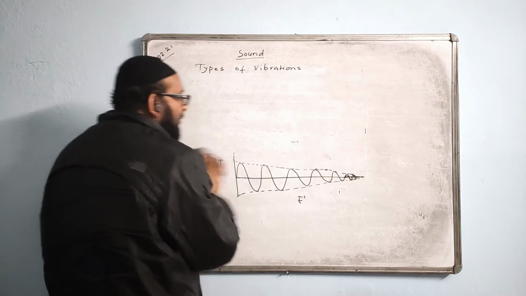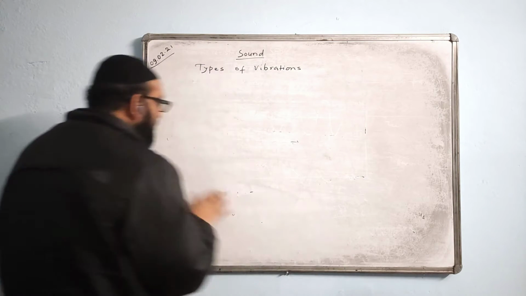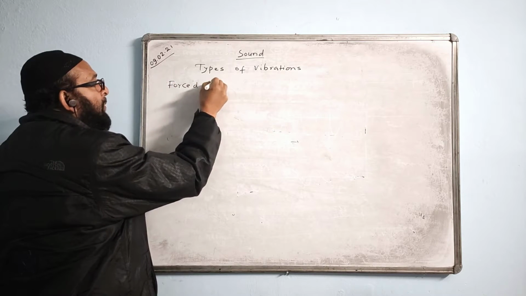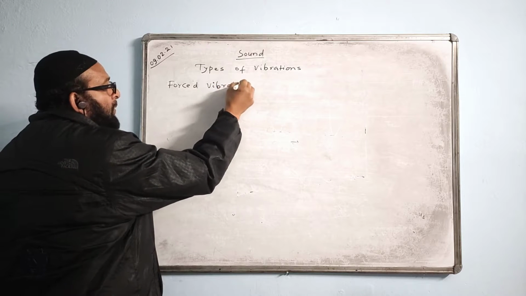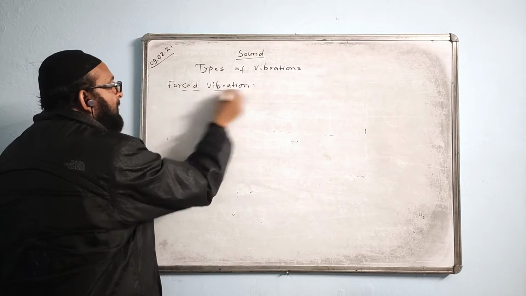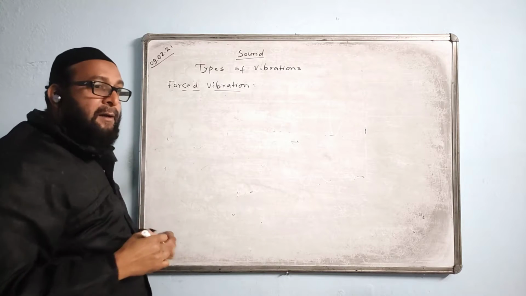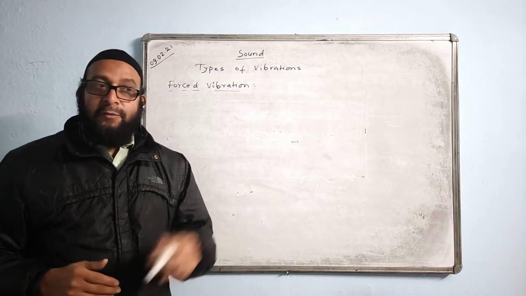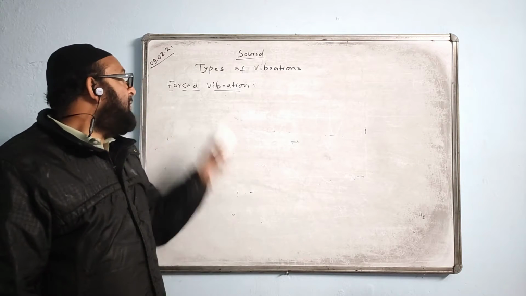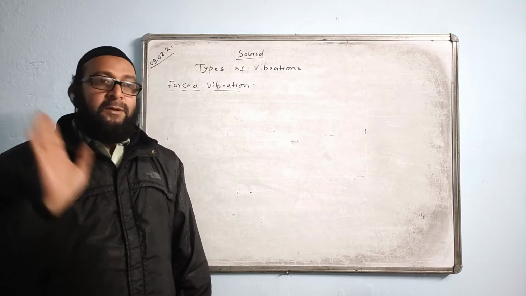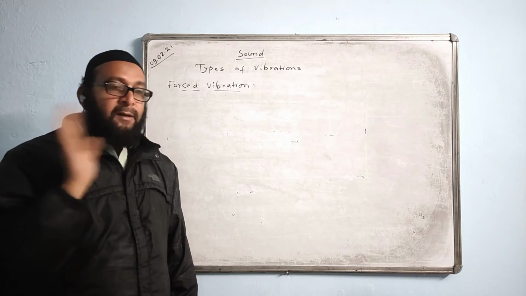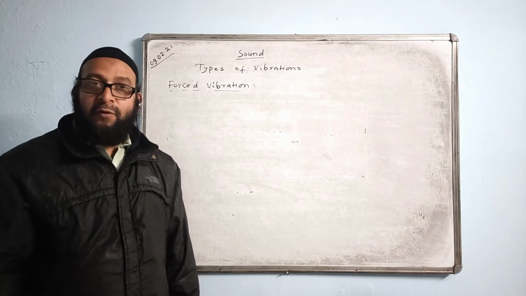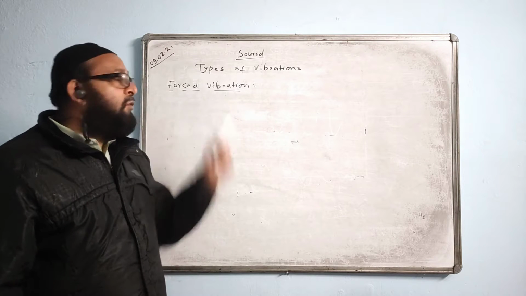Now I will talk about forced vibration. What is forced vibration? That is, we have to apply the force again and again. We have to give periodic force and make the body vibrate and set the body into vibration. Such a vibration is called forced vibration. You need to apply the force again and again to make the body vibrate under the influence of the periodic force.